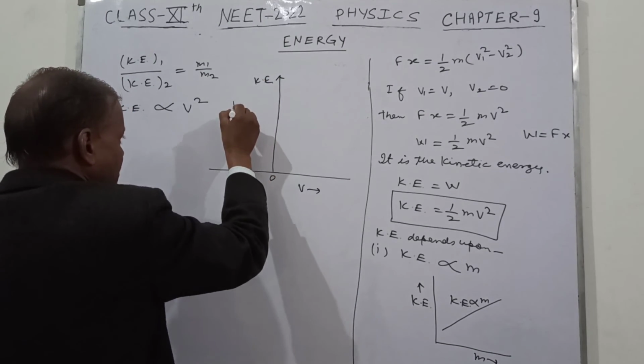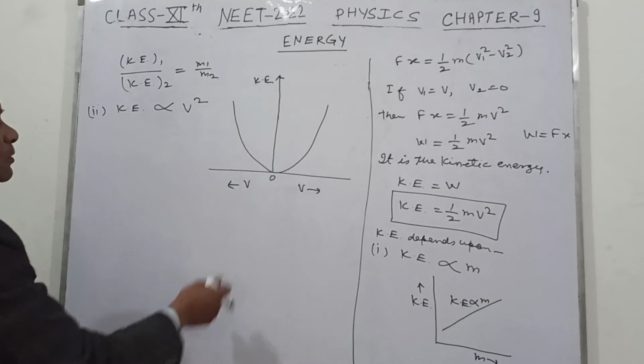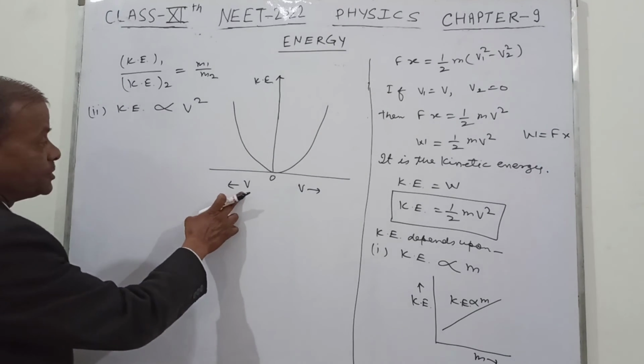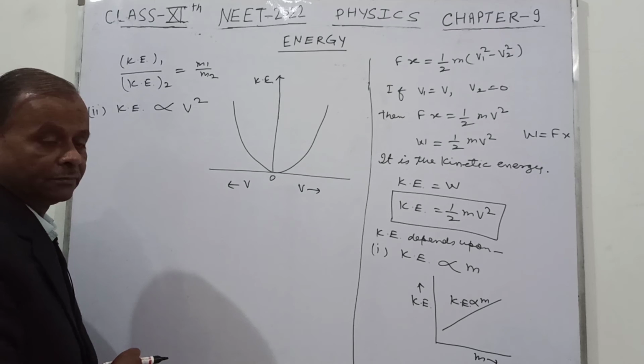Then you can see that this will come out to be like this. It is in the form of a parabola. So whether this velocity is negative or positive, the kinetic energy is always positive.